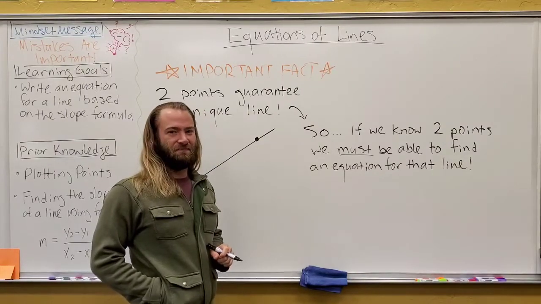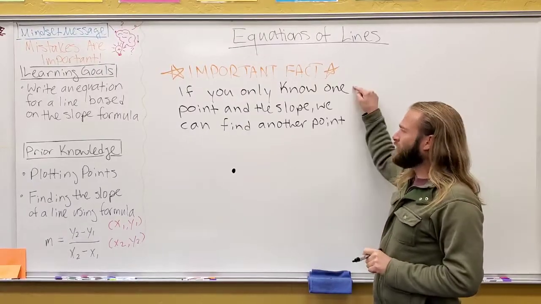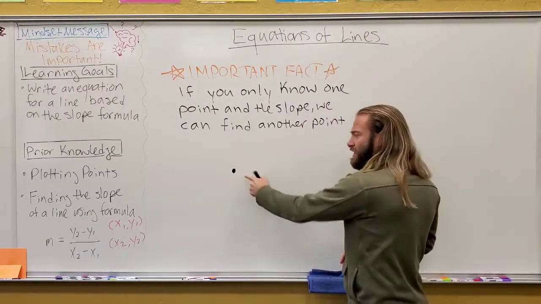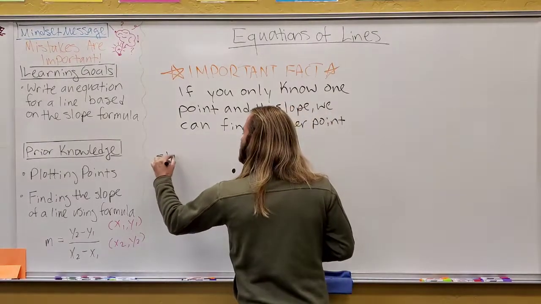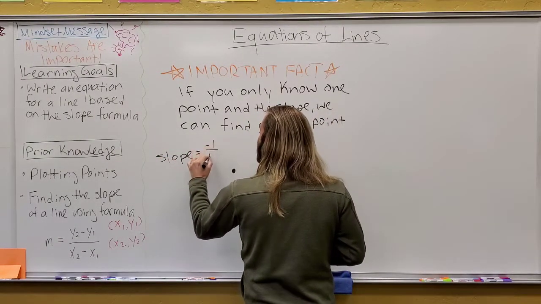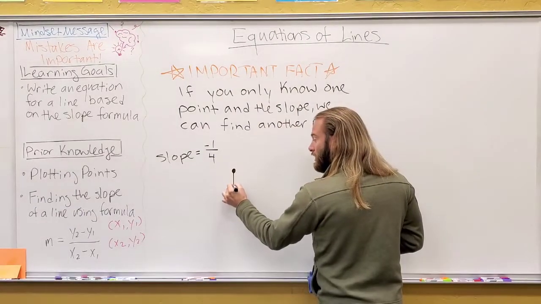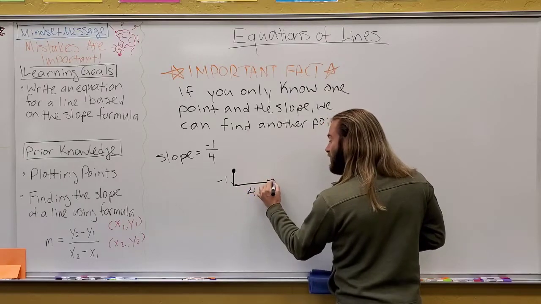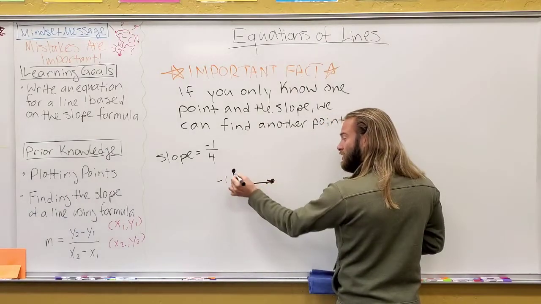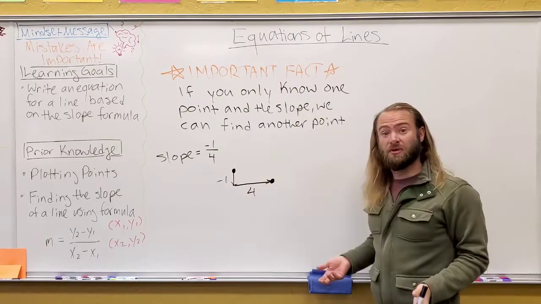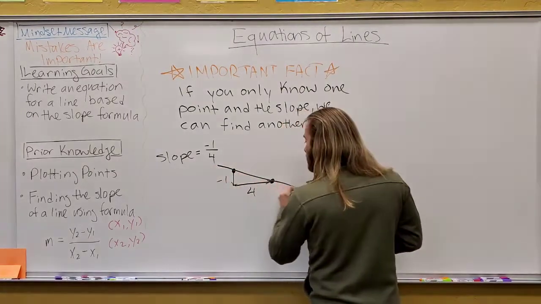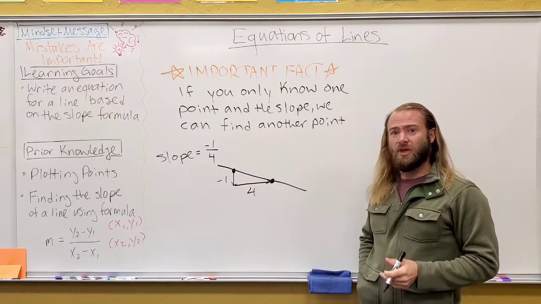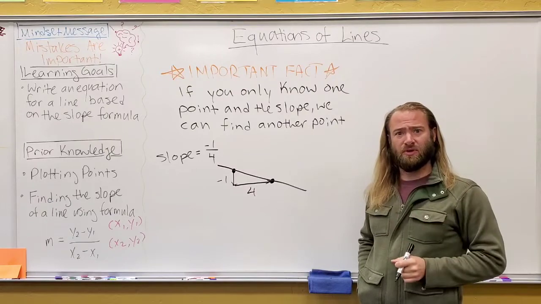Another thing to add on here is, what if we only know 1 point, but we do know the slope? We can just find the second point. Let's say I have another random point here, and maybe I know the slope is -1 over 4. That means my rise is -1 and my run is 4. If I go down 1 and over 4, there must be another point. And guess what? We can just go back to saying, now I know 2 points, so I'm able to find an equation. Now let's jump in and learn how to get an equation with this.